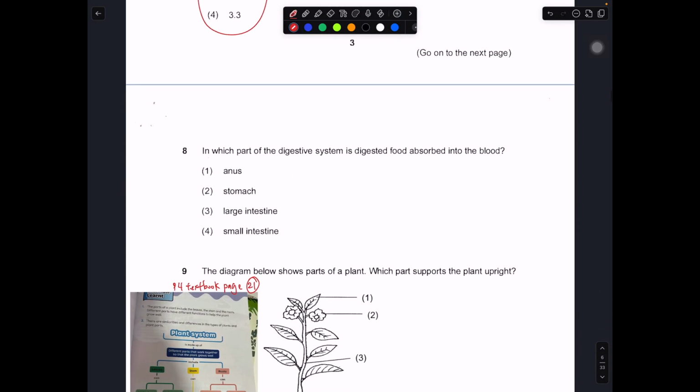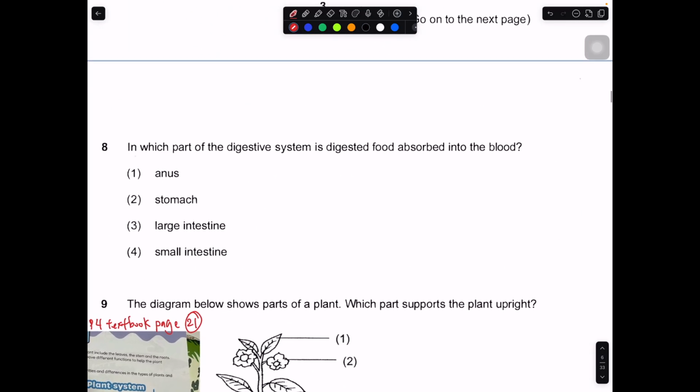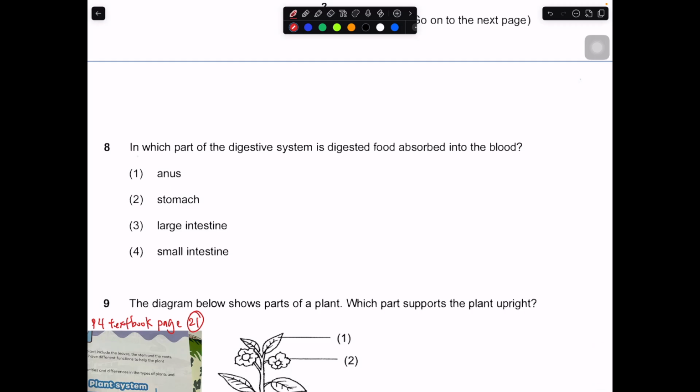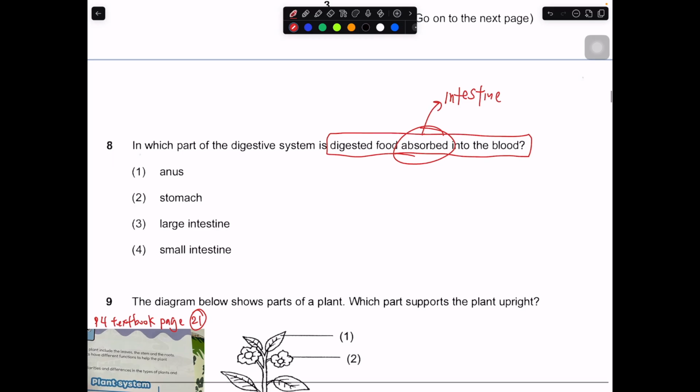Okay, number 8. In which part of the digestive system is digested food being absorbed into the bloodstream? Okay, absorbed into the bloodstream. So when you're talking about absorption, it's typically only done by the intestine. Absorption, intestine. So let us do a mind map for this part. Okay, absorption, it will be intestine. So when you see this word, intestine must come to your mind.